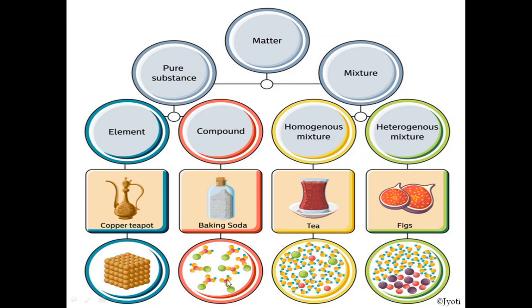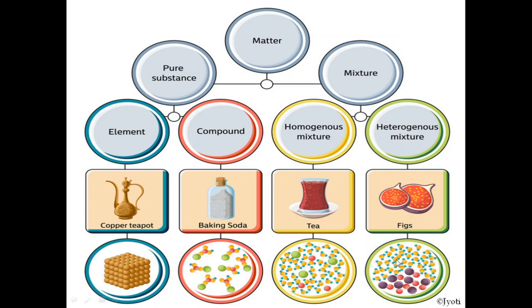Okay, now here you can see the mixture. So mixtures, here you can see tea. In tea, what happens when we boil the tea, the particles released from the tea dust mix with the water. It mixes with water, but it can be separated. Suppose after boiling the tea, we can separate it by filtration. The tea dust can be separated by filtration.